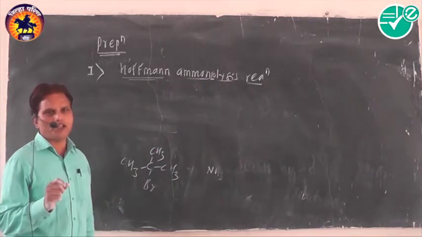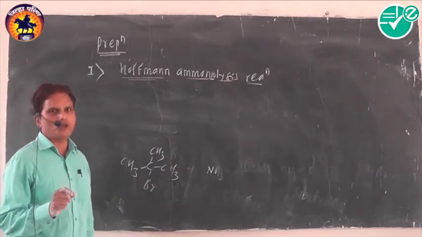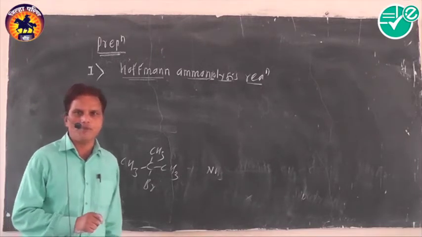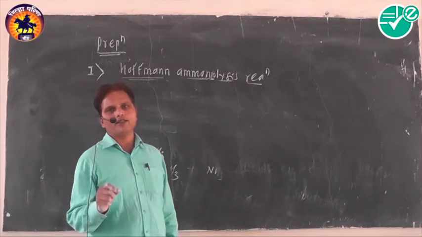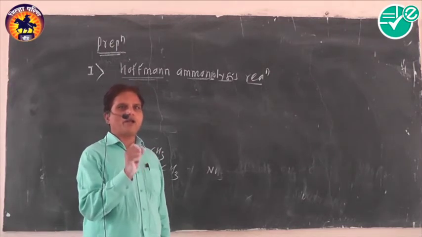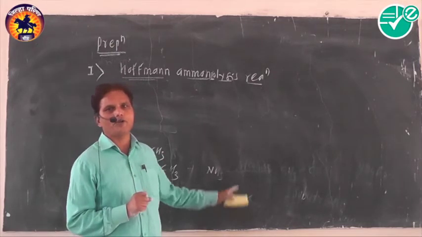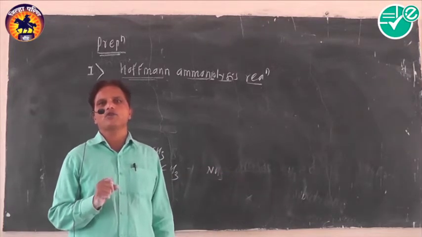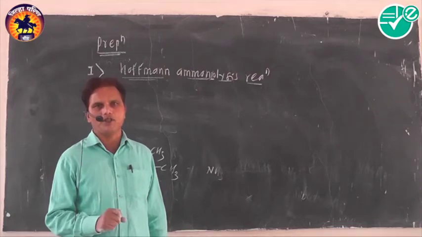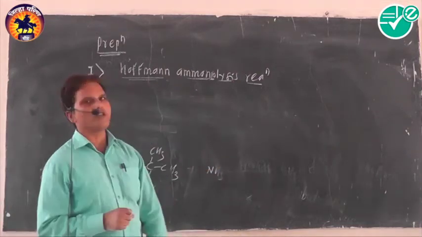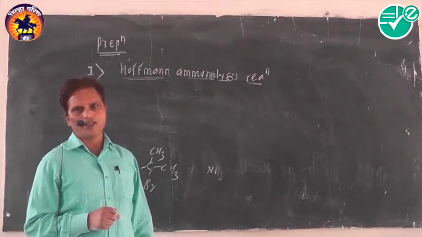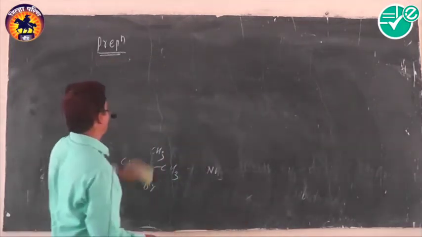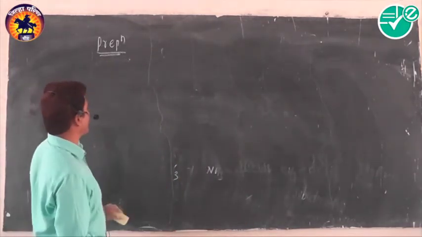Because of this non-reactive nature, aromatic primary amines are not obtained by this method. This is called Hofmann's ammonolysis reaction, the first method, very simple and important one.